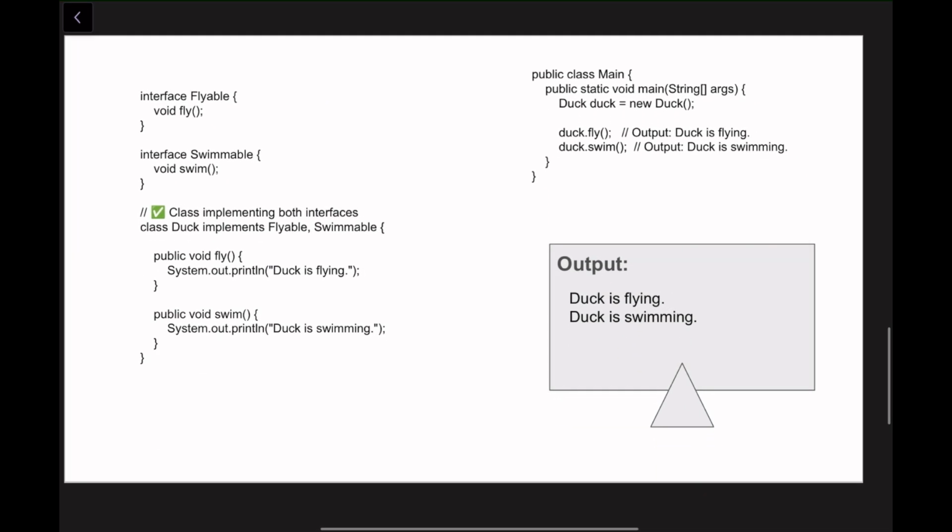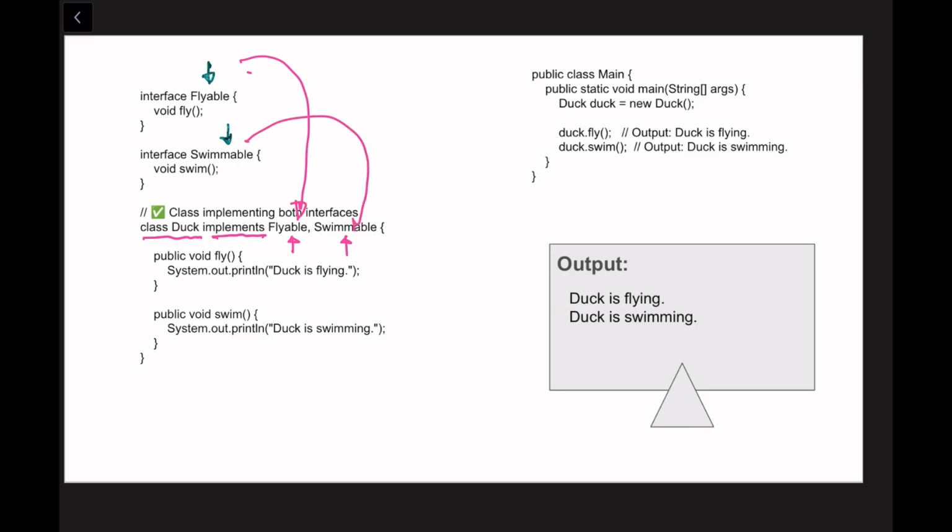Multiple inheritance. Okay, this is the first interface, Flyable. Here is the second interface, Swimmable. And let me change the color. Yes, we have the class Duck. Now we are implementing the Flyable and Swimmable interfaces. So first you can see this is Flyable and this is Swimmable.